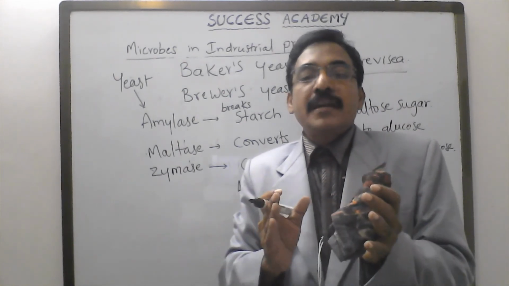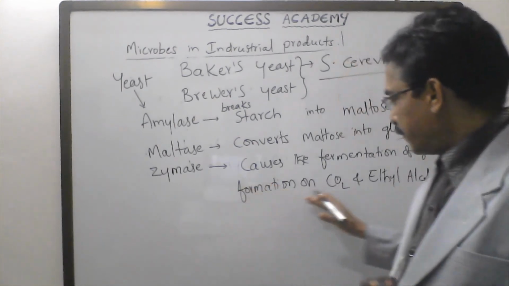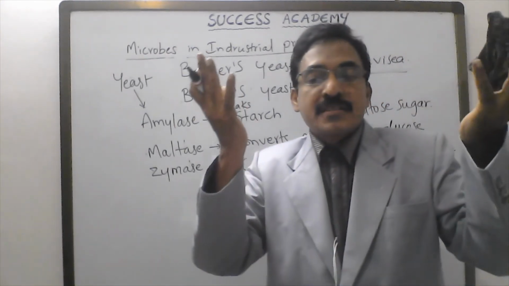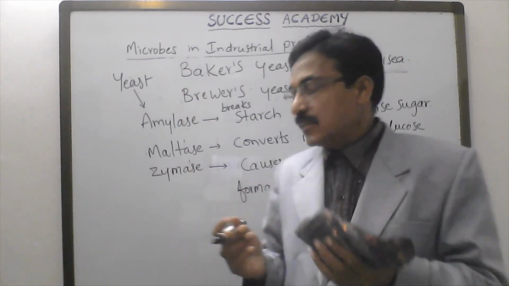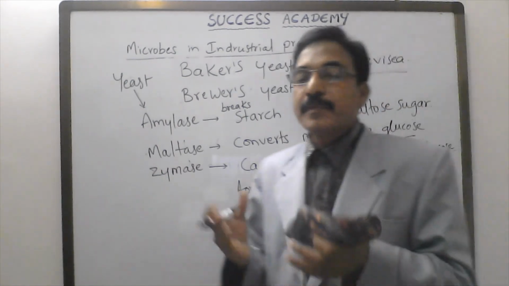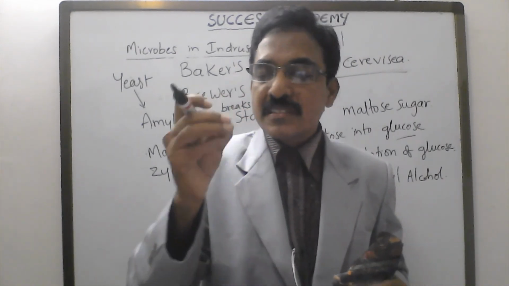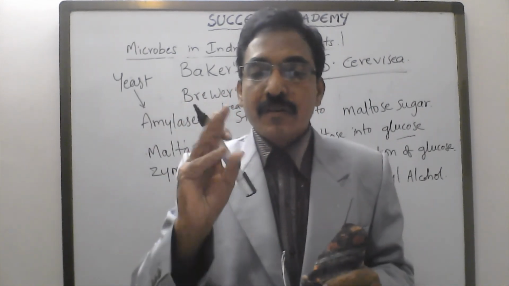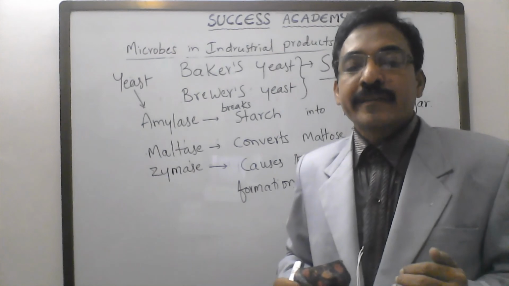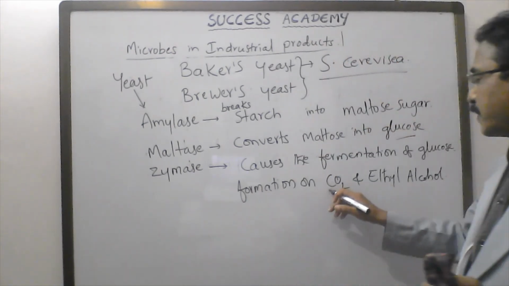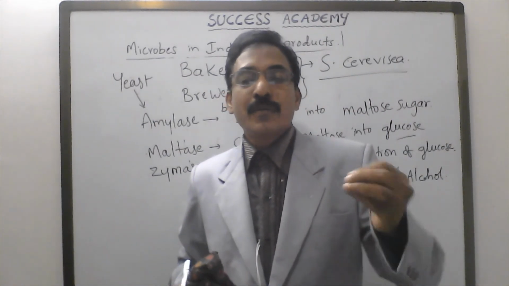Finally, when the bread is baked in the oven, from the dough, the carbon dioxide and ethyl alcohol evaporate and make the bread very soft and porous. The bread has small holes and is soft. Why? The bread is baked in the oven. During this process, carbon dioxide and ethyl alcohol evaporate through the bread and make the bread porous and soft.